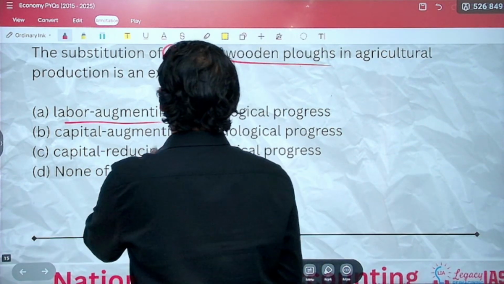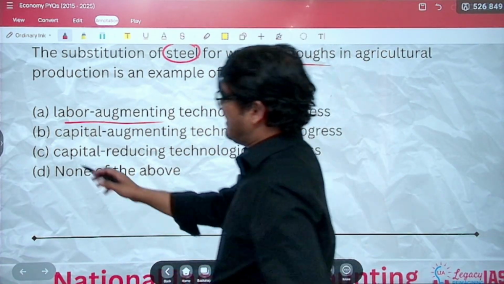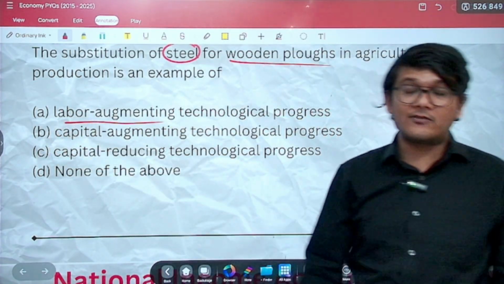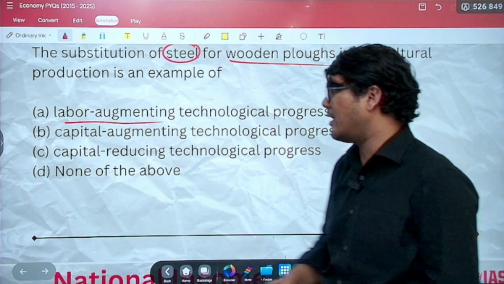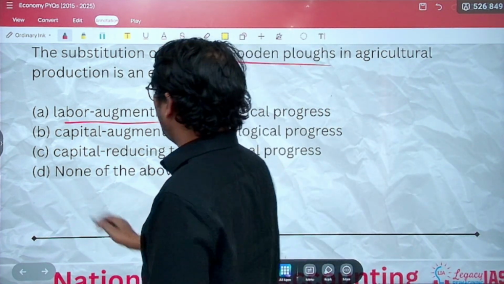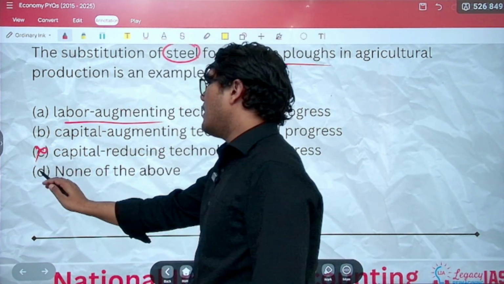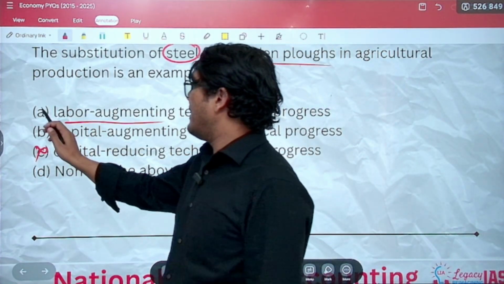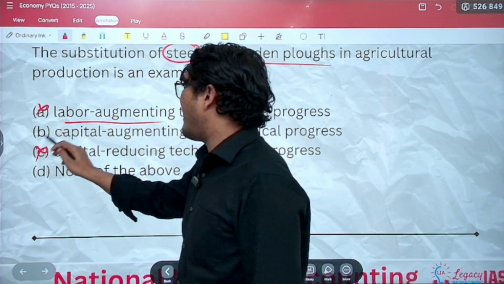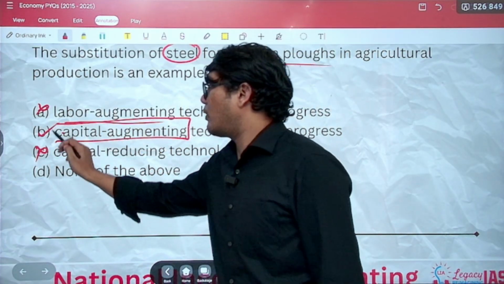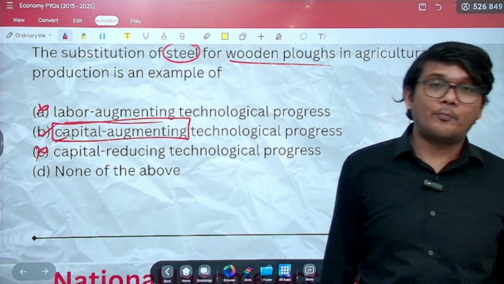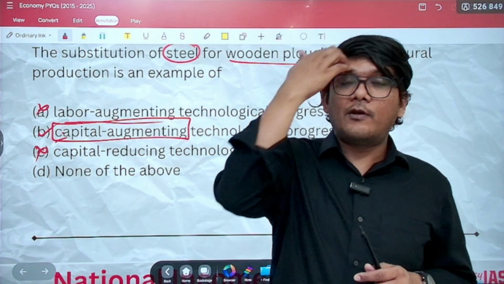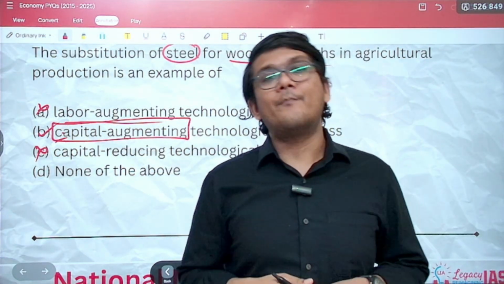Next, capital augmenting technological progress. Yes, this is the possible answer, but let us have a look at other options as well. Capital reducing technological progress. No, absolutely not. None of the above. Chalo, we can eliminate if we know this is the answer. But labor augmenting, no, it will be capital augmenting. See, because of this, the labor will be able to plow more, but that was possible because the capital got augmented.